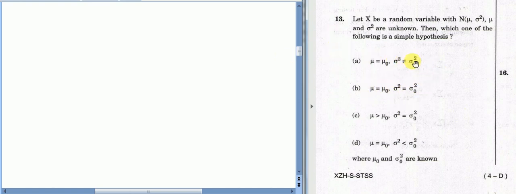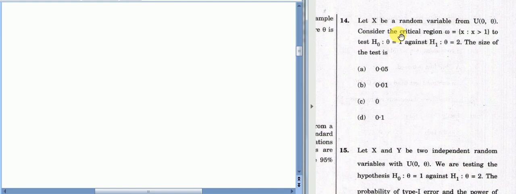Here your σ² is not specified, whether it is greater than σ₀² or less than σ₀². Here μ is not properly specified, because μ can take any value greater than μ₀, but there is no specific value for which we are here to test. Similarly for this one. The only option in which μ is specifically defined as μ₀ and σ² is defined as σ₀² is option number B. So option number B is correct.